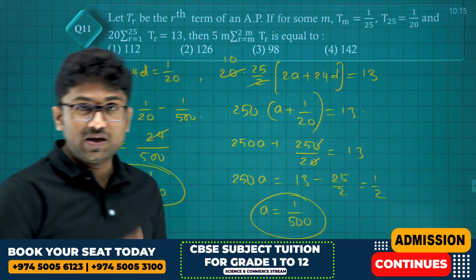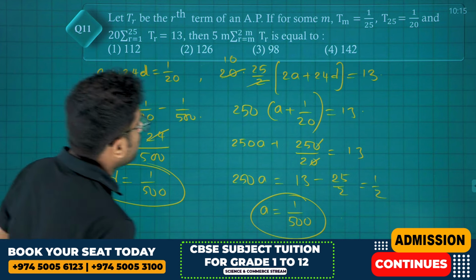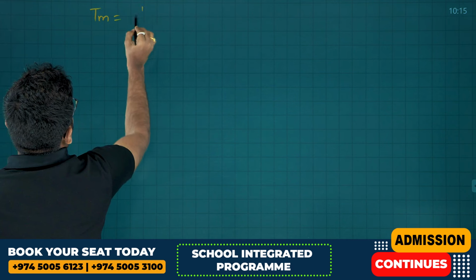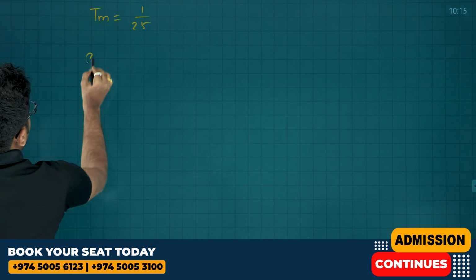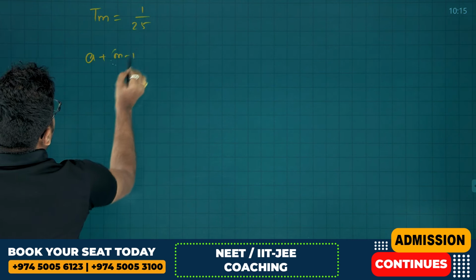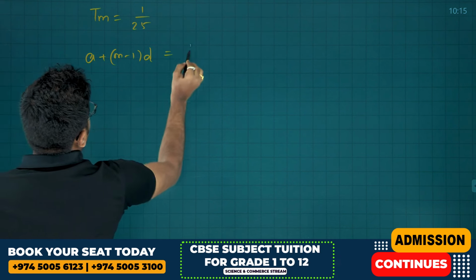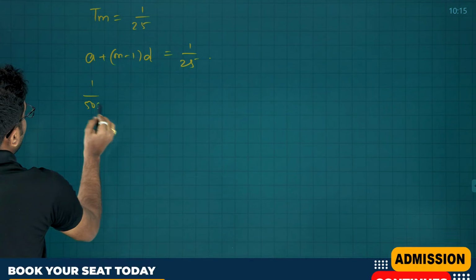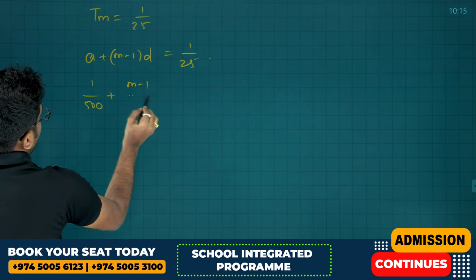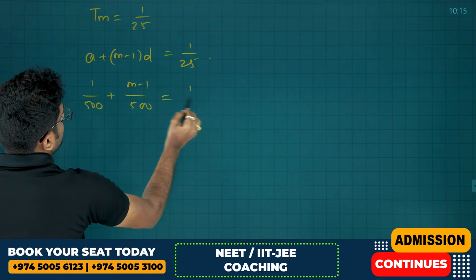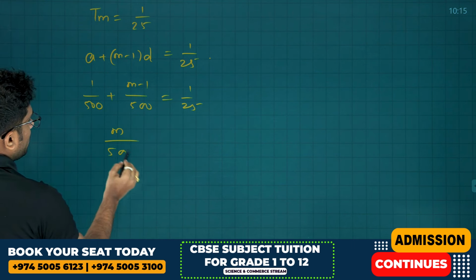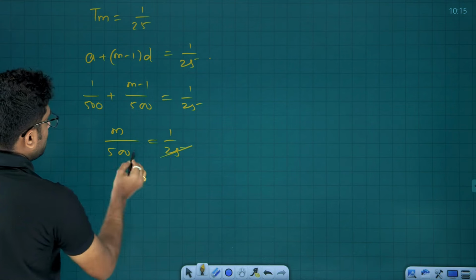So we have got a and we have got d. It's time to get m. What is m? Tm is equals to 1 by 25. Tm is nothing but a plus m minus 1 into d is equals to 1 by 25. So this is 1 by 500 plus m minus 1 by 500 is equals to 1 by 25. M minus 1 plus 1 is m by 500 is equals to 1 by 25.